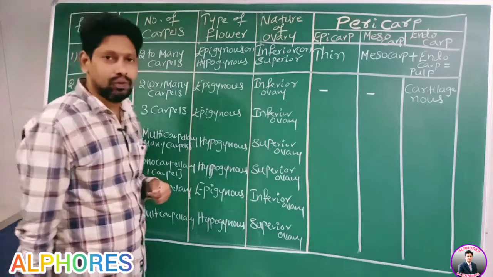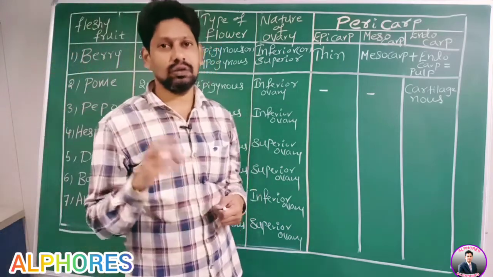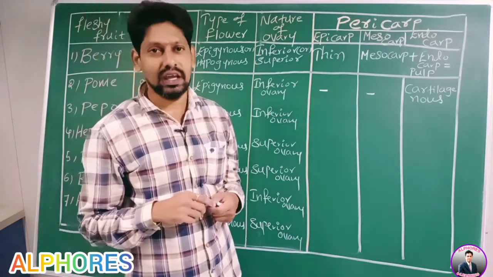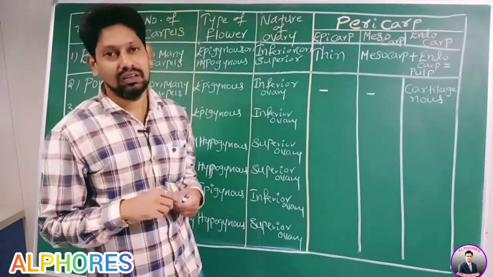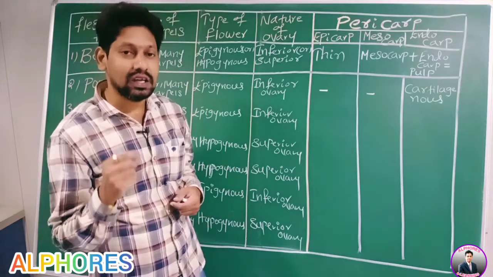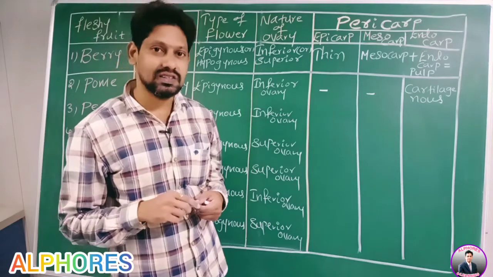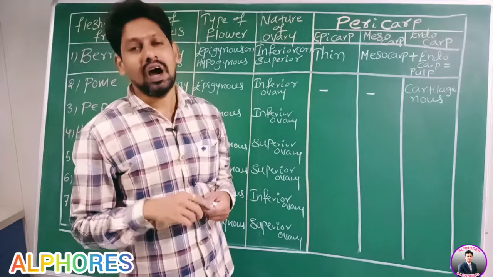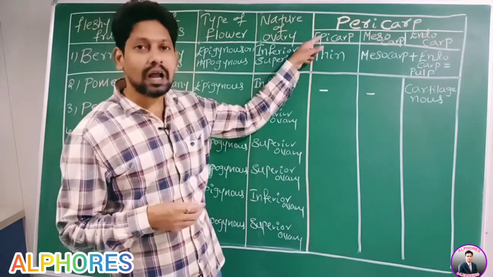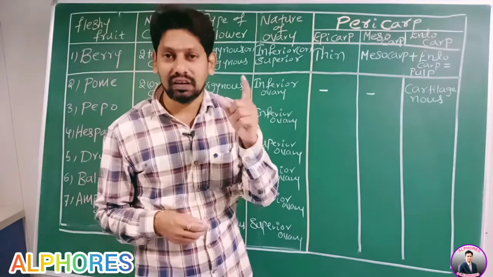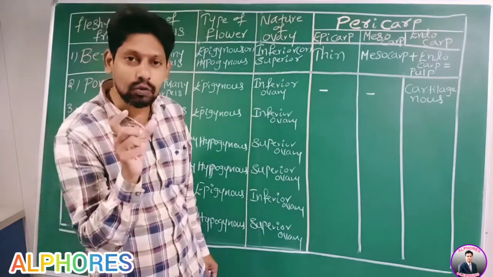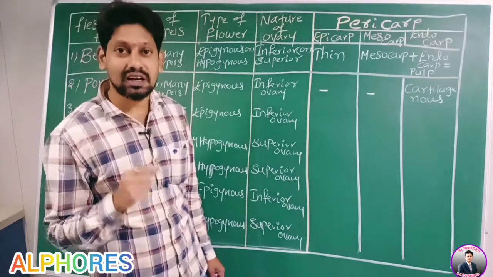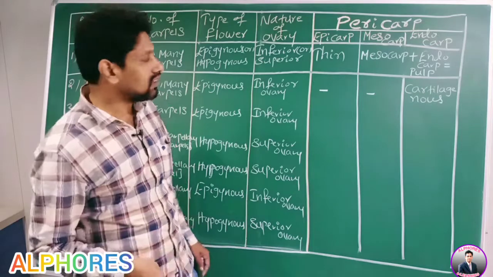Now go for Pepo. What is it? Pepo. Take cucumber. If you see the outer layer, that outer layer is yellow in color or green in color, yes or no? That is called rind, R-I-N-D. How is this rind formed? Epicarp is fused with thalamus to form that rind. Therefore, in the cucumber, that outer green or yellow layer is nothing but rind.